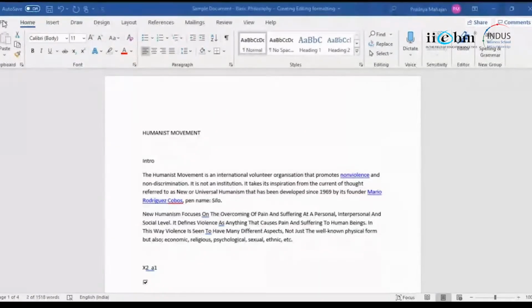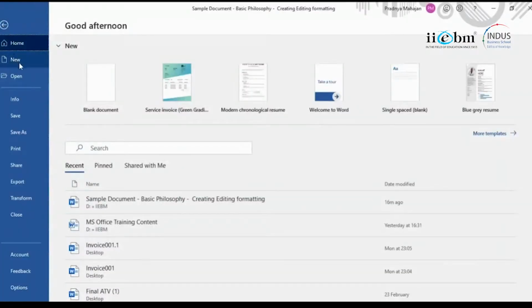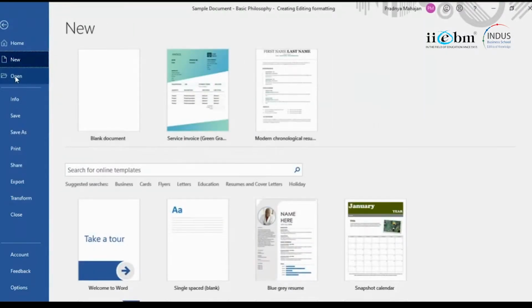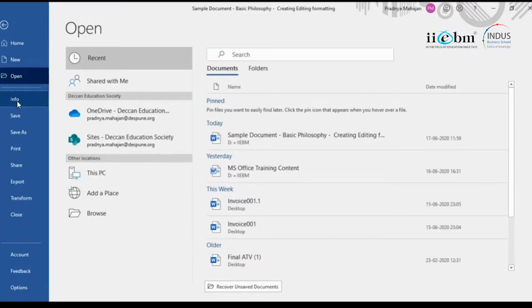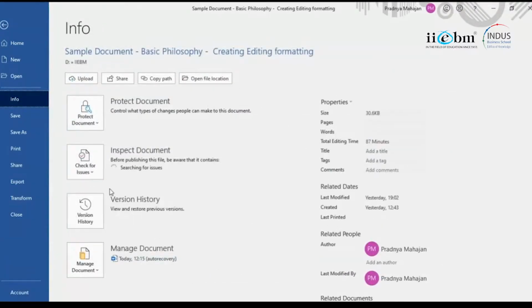Yesterday, or the earlier session, we dealt with what was there in the file menu. So I'll just quickly recap what is there in the file. It's obvious all operations to be done with the file will be there in the file menu, right? So in file, you have new, and you have open, and the moment you click on new, you get a lot of templates you can pick from. Open is for an existing file, info is the information about the file, you want to protect the file, you want to give it a password. All these things should be available in the file option.